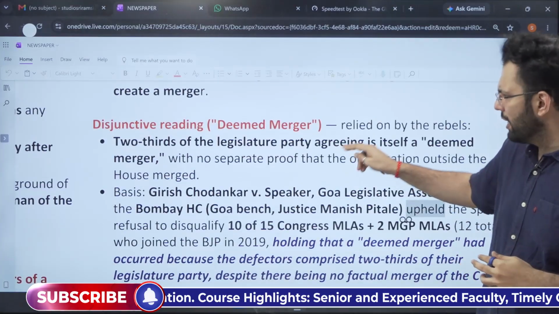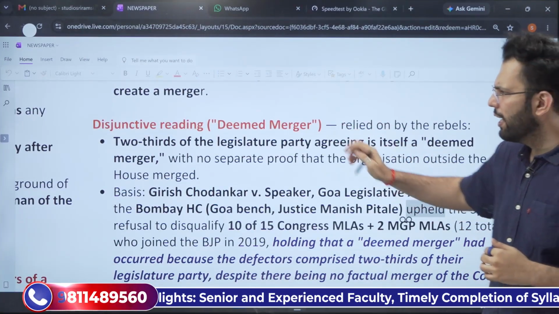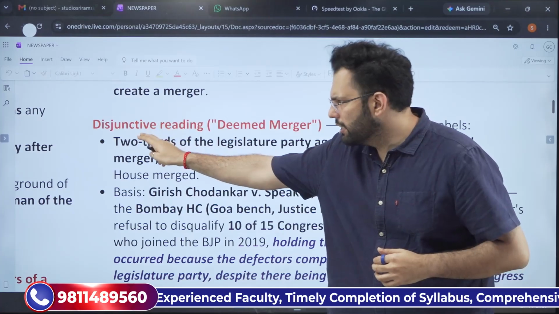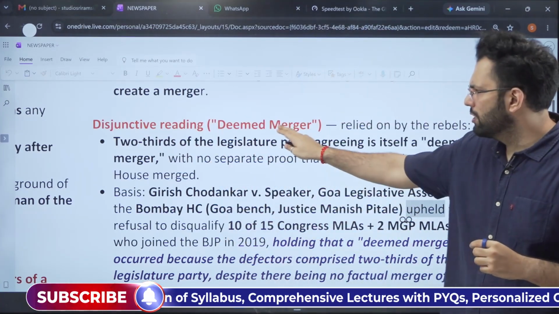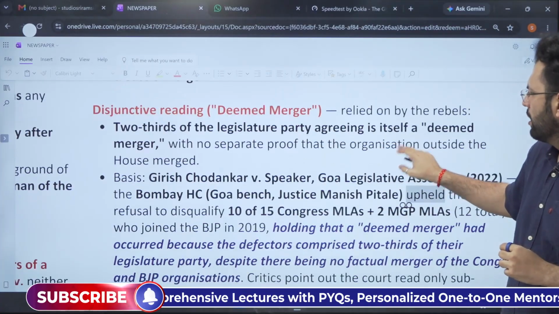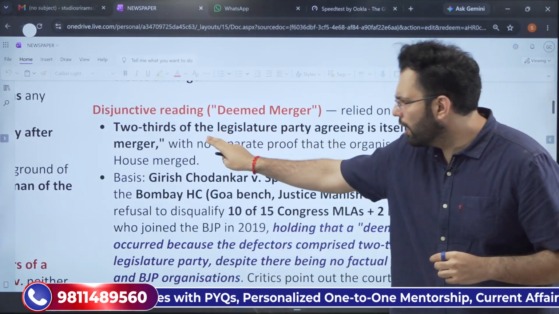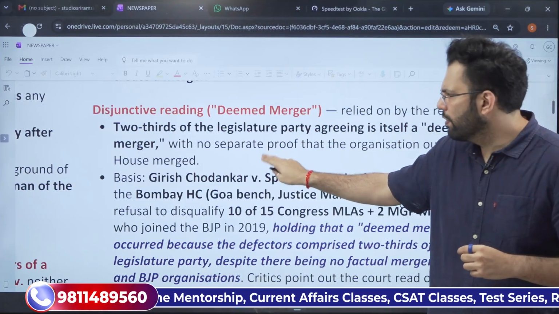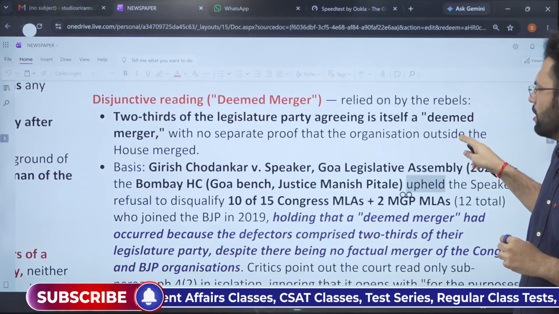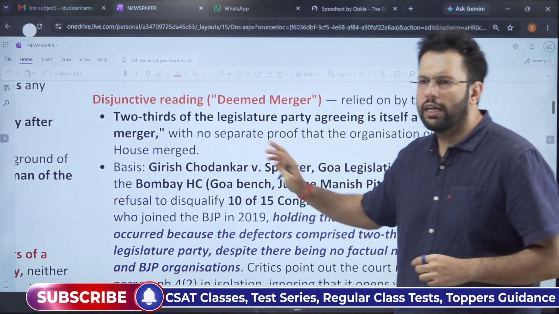Now, what are the other members saying, the people who are defecting? They are saying that the provisions have to be read disjunctively. These are not similar, and this is basically supposed to be a deemed merger. So they are saying, as relied on by the rebels, that 2/3 of the legislature party agreeing is itself a deemed merger, with no separate proof that the original organization outside the house has merged.